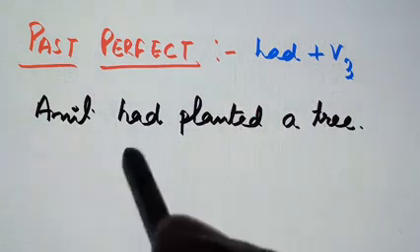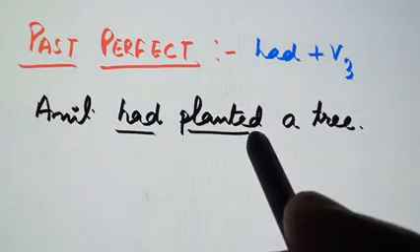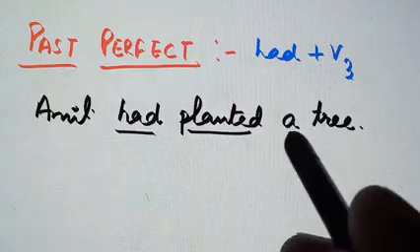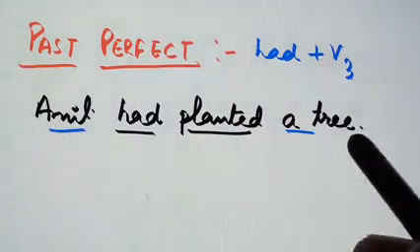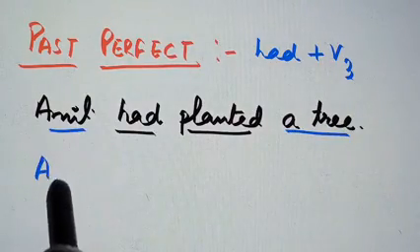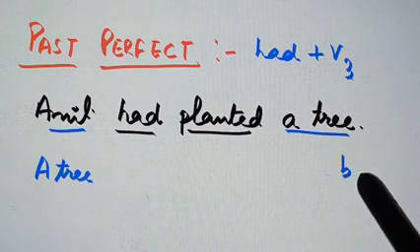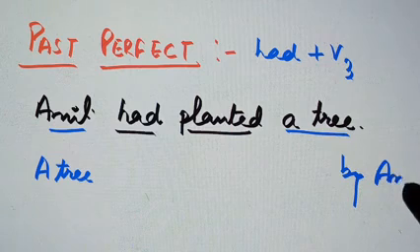Had plus third form of the verb. We will change it into passive voice. First of all, changing the places of subject and object, it will become a tree. Amit will become by Amit, and it will go at the end.